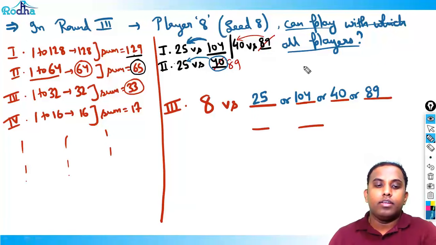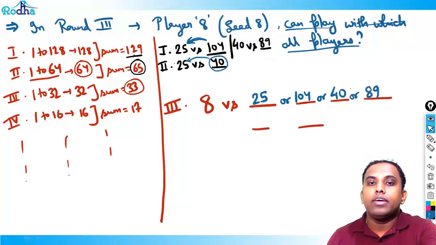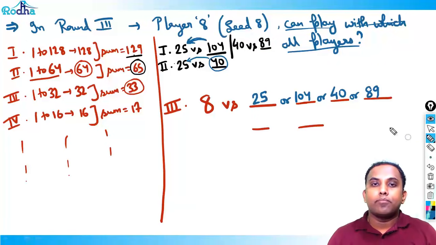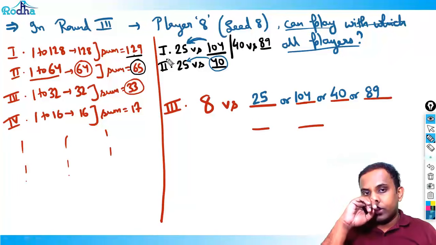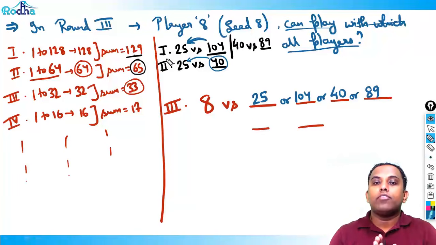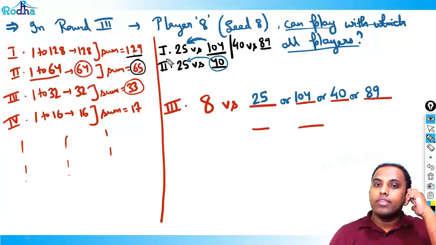Here, 89 can also come. So 25 versus 40, fine. So this 8 can play with 25 or 104 or 40 or 89. These are all the possibilities. I hope it is clear, right? So in the third round, the 8th player can play with these many players. I hope it is clear. This set is clear.